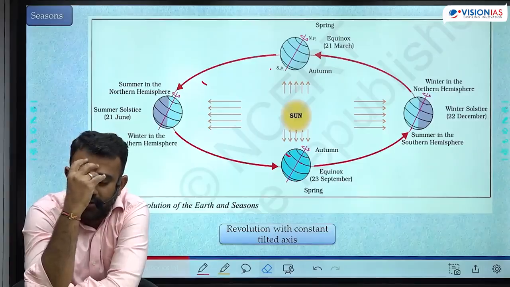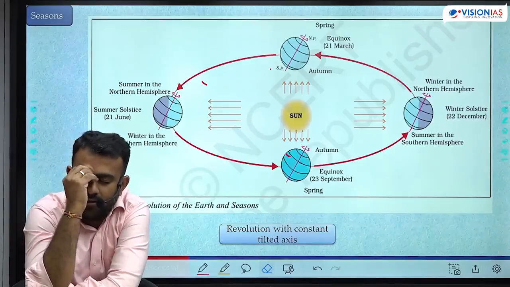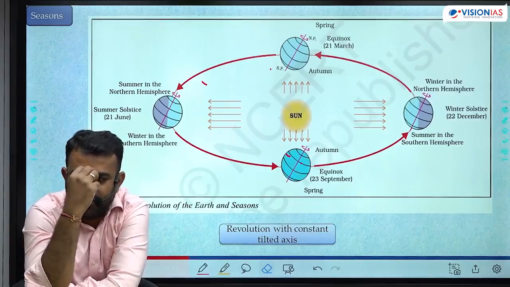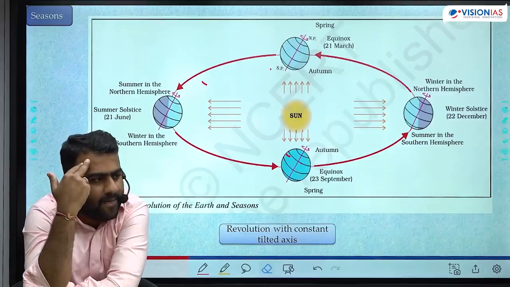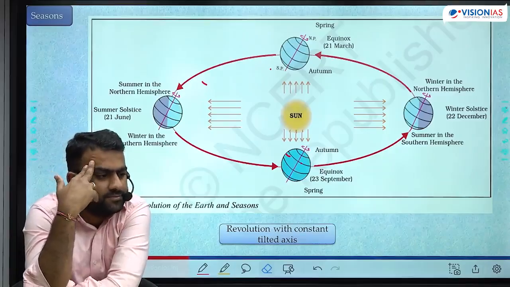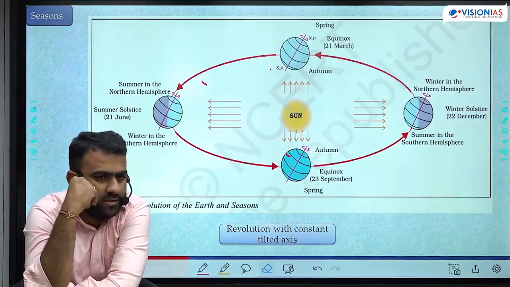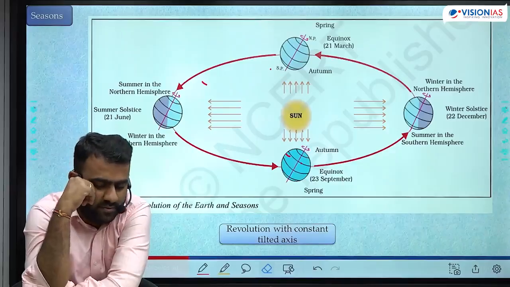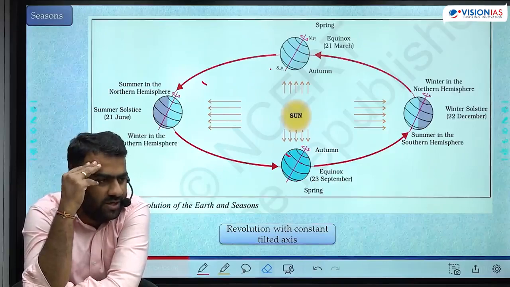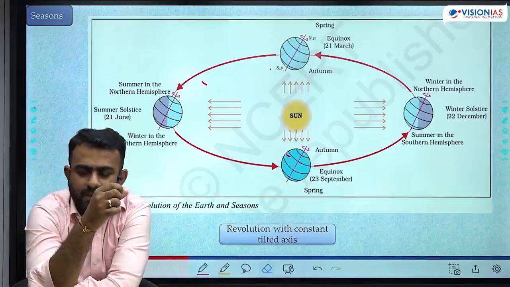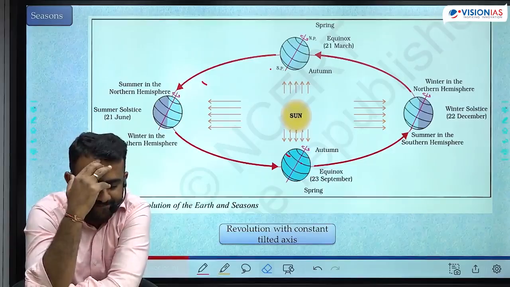So summer: longer length of the day, higher intensity of sunlight, causing high temperature. Winter: shorter length of the day and lower intensity of sunlight, resulting in low temperature.